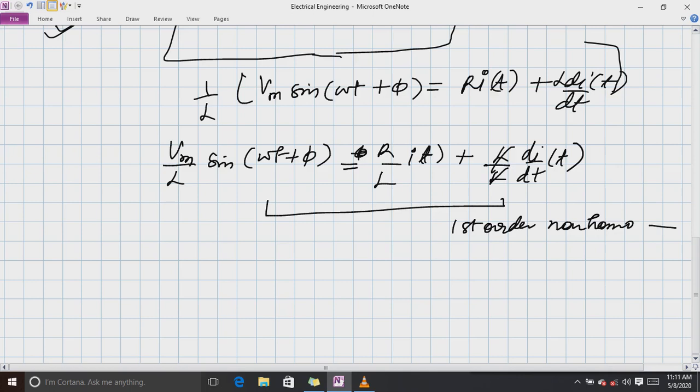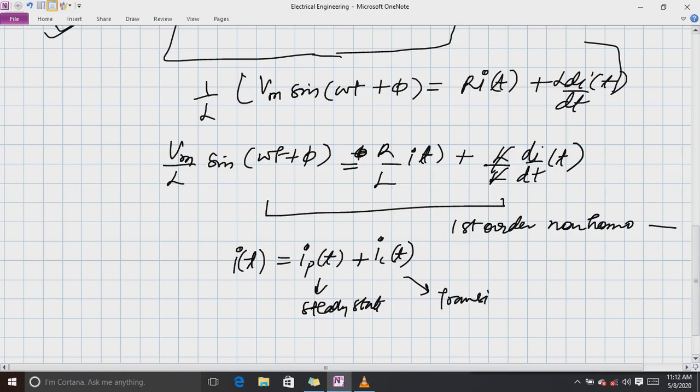You will find it in the starting lecture, where I explained what is order, what is type, what is homogeneous and what is non-homogeneous equation. For this type of equation, the solution will have two parts: one is the particular integral and the other is the complementary function. The particular integral denotes the steady state and the complementary function denotes the transient state. Correct or not? So how to find it?